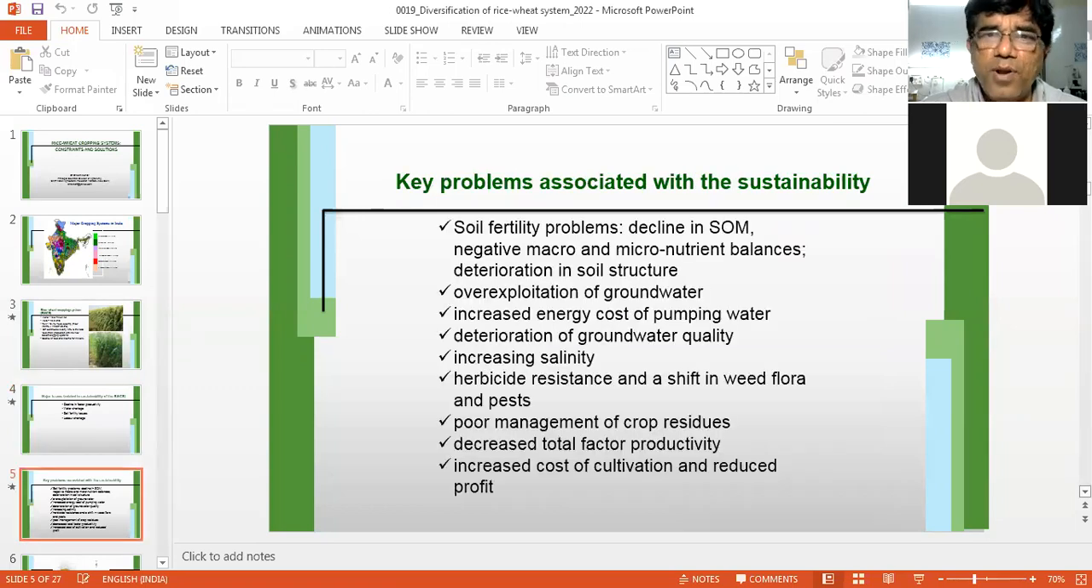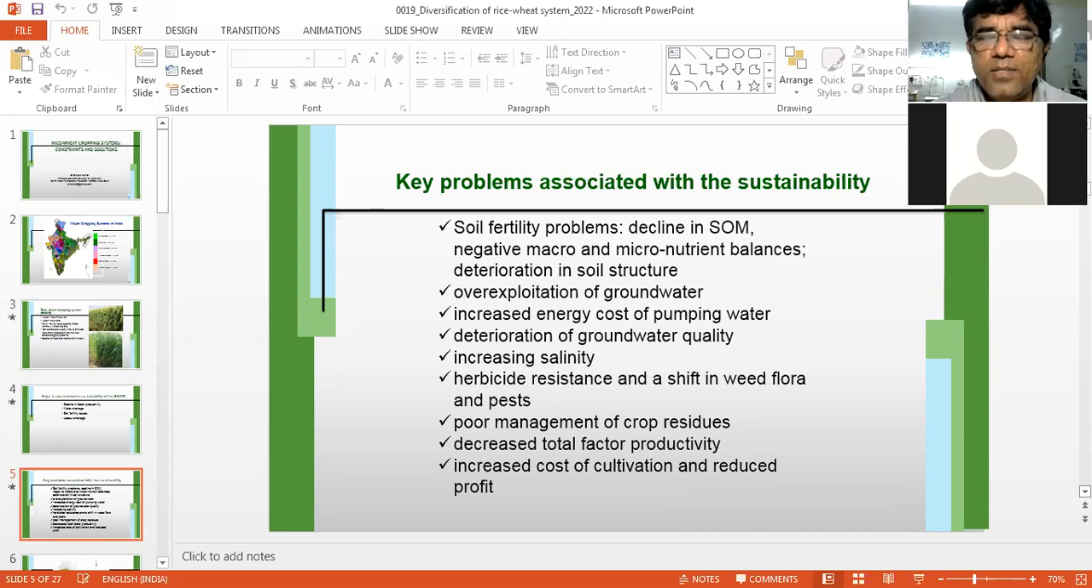So what are the key problems? One is soil fertility problems, decline in organic matter and negative balance of macro and micronutrients, over exploitation of groundwater, particularly in Punjab and Haryana, where every year about 60 centimeter depletion of groundwater is there in 1 year. Increased energy cost of pumping water because your water table is going down and down. So you need more power to extract the water from the deeper water table.